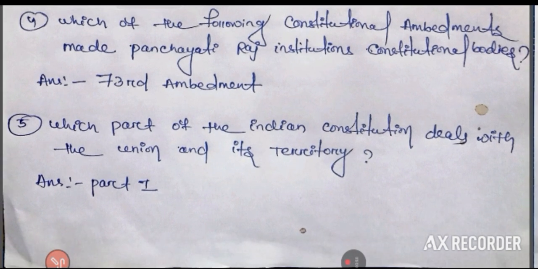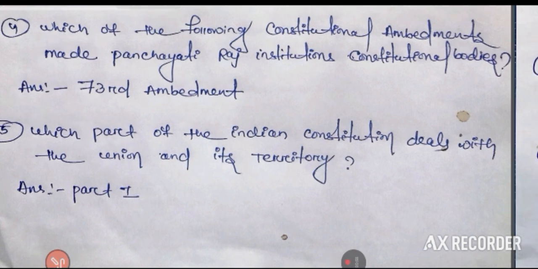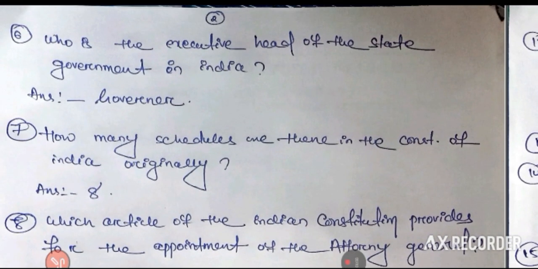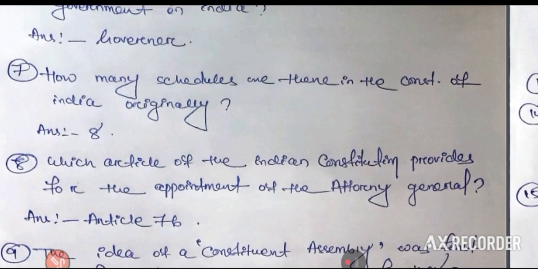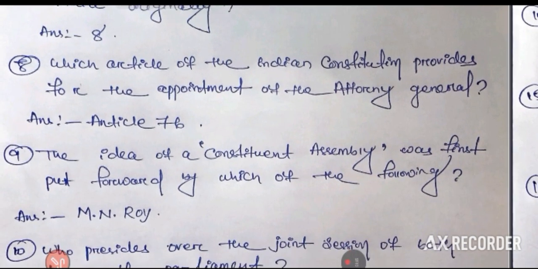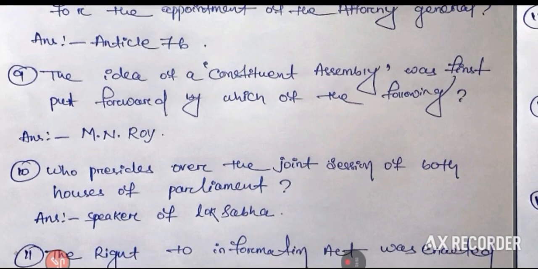Which part of the Indian Constitution deals with the Union and its territory? Part 1. Who is the executive head of the state government in India? Governor. How many schedules are there in the Constitution of India originally? 8 schedules. Which article of the Indian Constitution provides for the appointment of the Attorney General? Article 76. The idea of the Constituent Assembly was first put forward by which of the following? M.N. Roy.